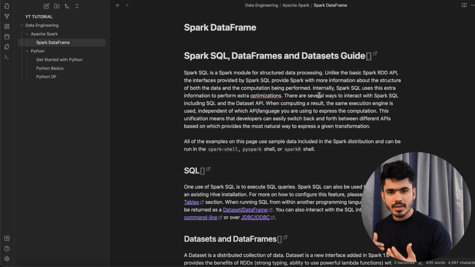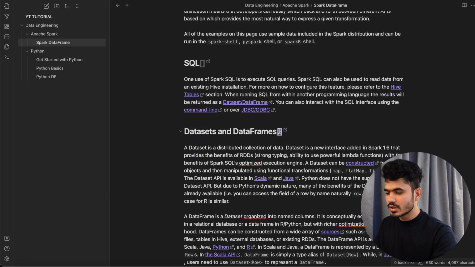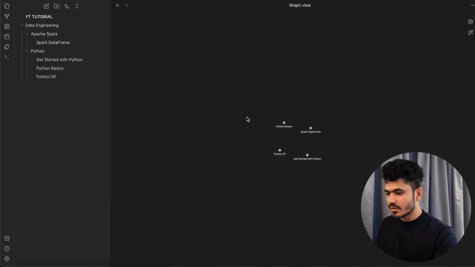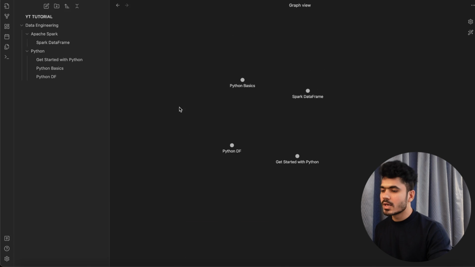I have learned some of the things. I have created the notes. Now if I click on the open graph view, you will see every file that you create will have one node available for that. So I have the Python basics, Spark data frame. There is no connection because we haven't created the connection, but you understand that there is a single node available.